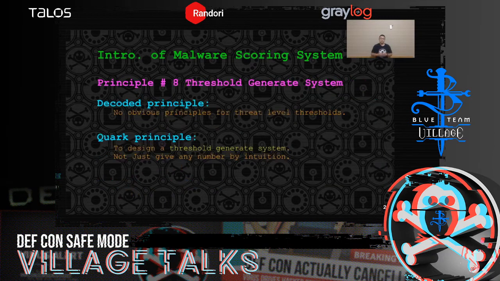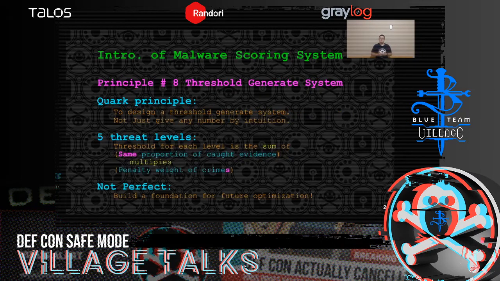The last principle, principle number 8, threshold generating system. After calculating the total penalty weight for a malware, we need threat level thresholds so that we can tell which threat level the malware falls in. Unfortunately, we can't find them in criminal law, but we know we need to design a threshold generating system for that, not just give any number by intuition. So we decided that the threshold for each level is the sum of the same proportion of caught evidence multiplied by the penalty weight of crimes. We know it's not a perfect one, but we're sure that we built a foundation for future optimization.